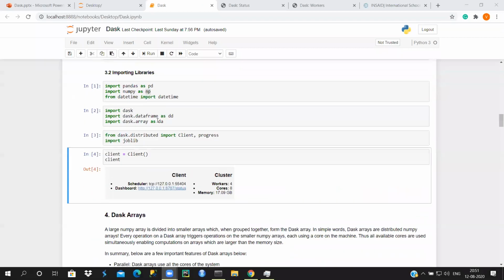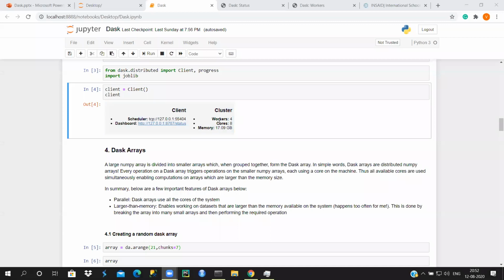I think, guys, you are clear with this client concept, right? So it shows the ports you have in your system, the logical processors you have, and the memory that is allocated to your system.